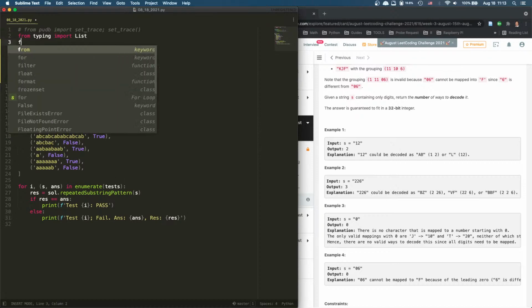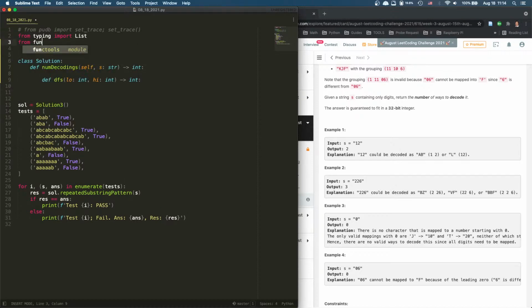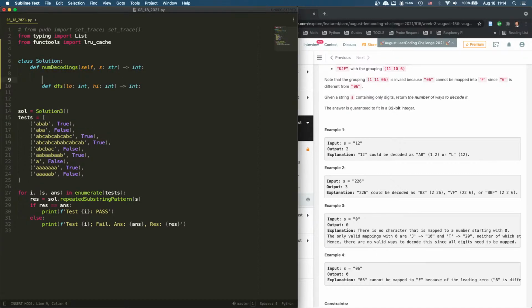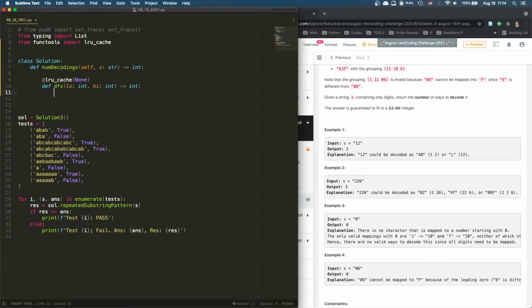We do need to, from functools, import lru_cache. And this one will be lru_cache with None as the maximum size. So what do we do?